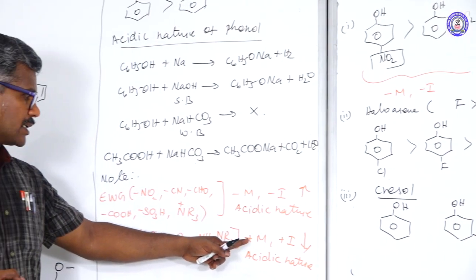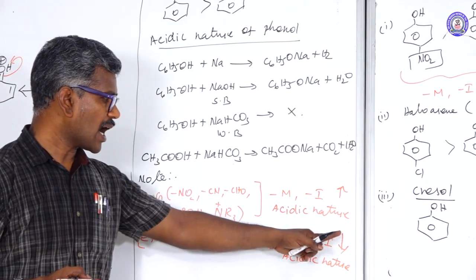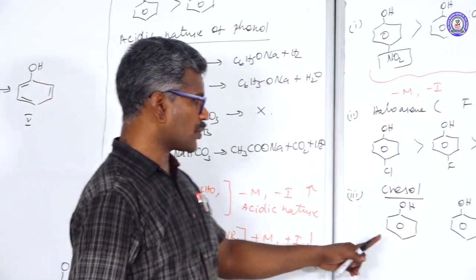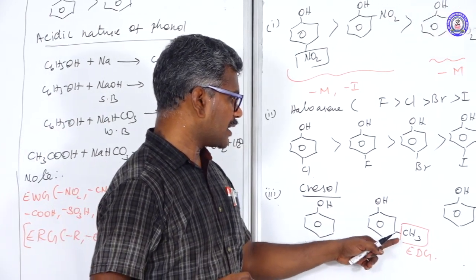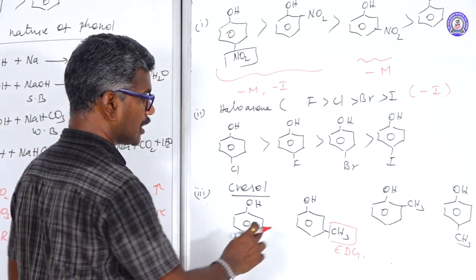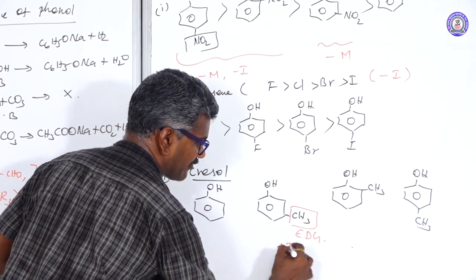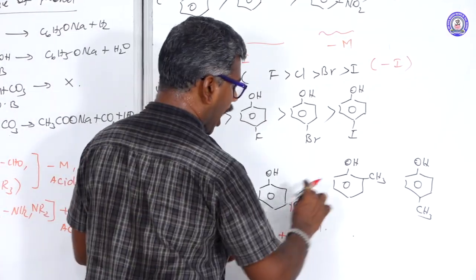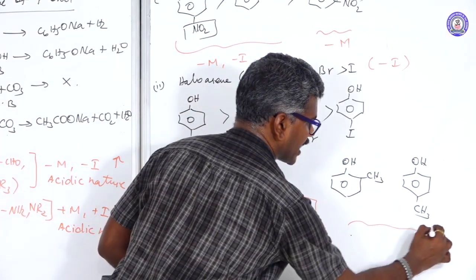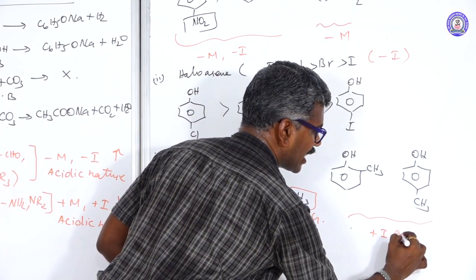This is explained by the plus M and plus I effect. Acidic character decreases. This one is the standard one. Here the methyl group is present in the meta position, explained by the plus I effect. But ortho and para positions are explained by the plus I effect.